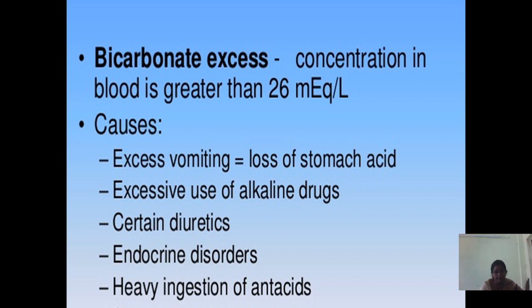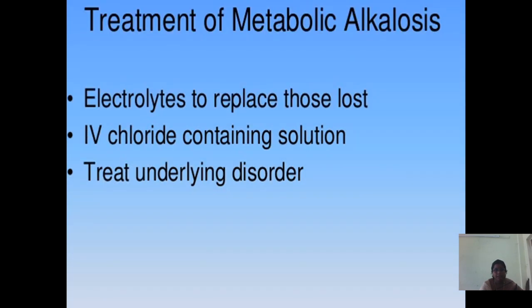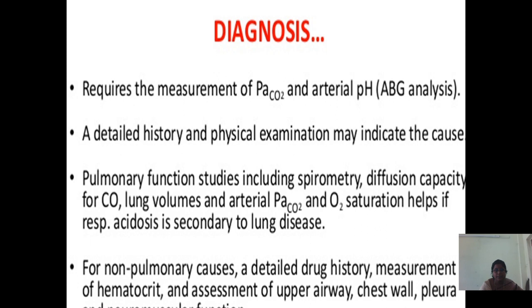It causes bicarbonate excess. Causes are excess vomiting, loss of stomach acid, excessive use of alkaline drugs, certain diuretics, endocrine disorders, heavy ingestion of antacids. Symptoms of metabolic alkalosis are respiration that is slow and shallow, hyperactive reflexes, tetany. Tetany is a medical sign, involuntary contractions of the muscle, often related to depletion of electrolytes, atrial tachycardia, dysrhythmias. Treatment of metabolic alkalosis is electrolytes to replace those electrolytes which are lost, intravenous chloride containing solutions, and treatment of the underlying disorders.